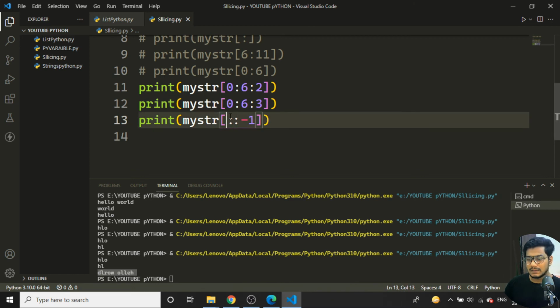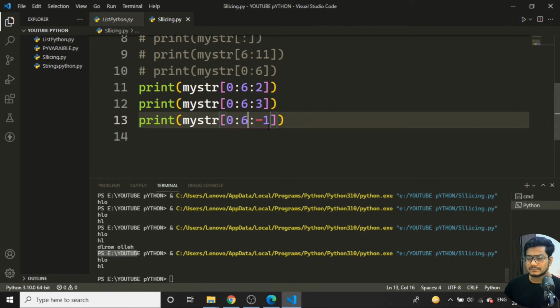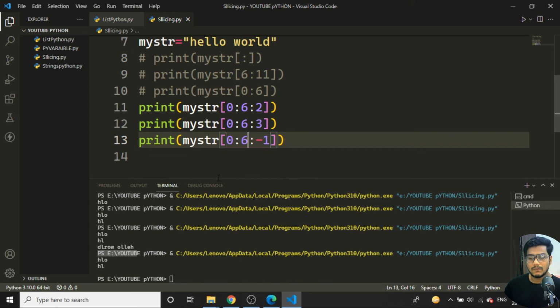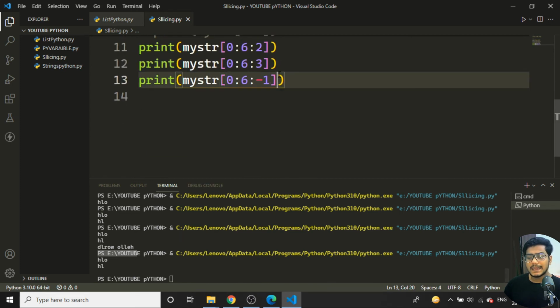So if I want to start with 0 and go to the 6th, and I want to reverse the particular string, and I run the program, you can see I am getting only HL printed. I agree, it is just skipping the particular values like that. So this is how we can start with the negative indexing and all those things.